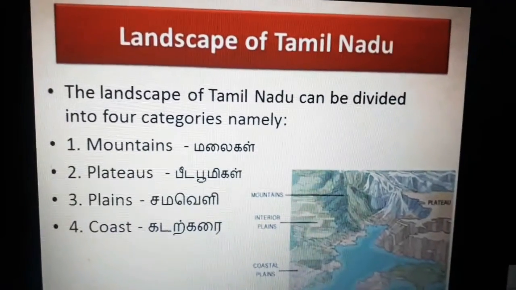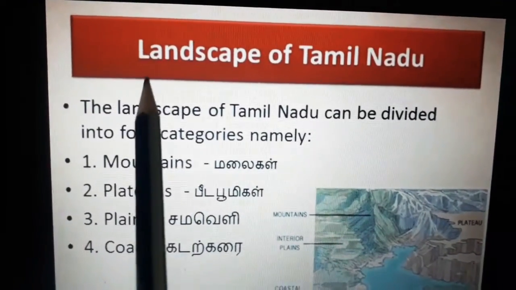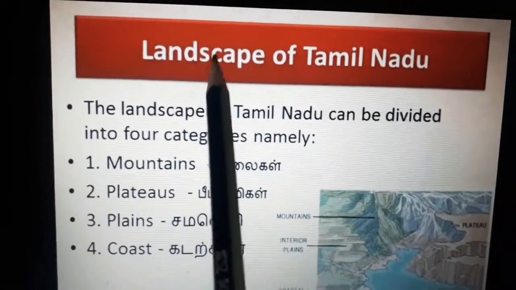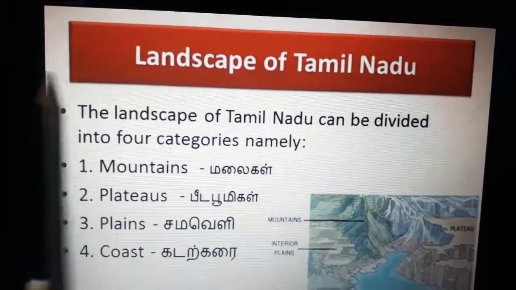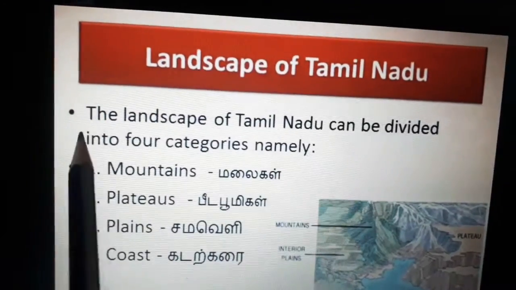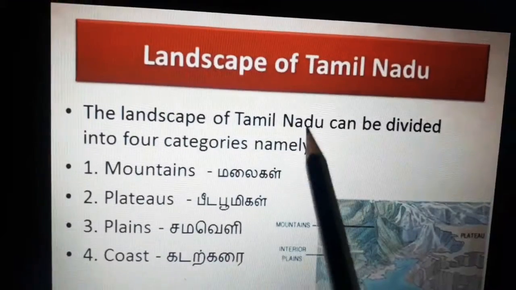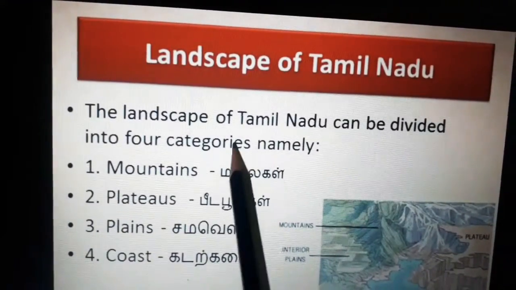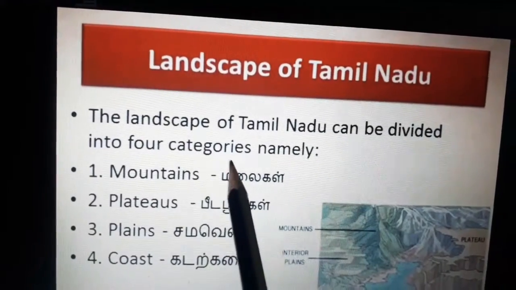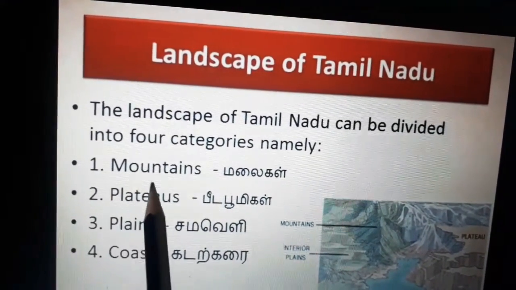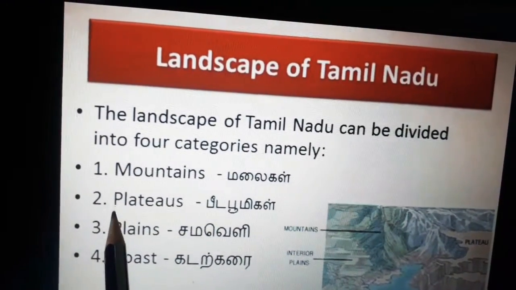Next we'll see landscape of Tamil Nadu. Spell it with me, students. L-A-N-D-S-C-A-P-E, landscape. That means land environment, land features. The landscape of Tamil Nadu can be divided into 4 categories, namely mountains, that is Malaigal in Tamil.